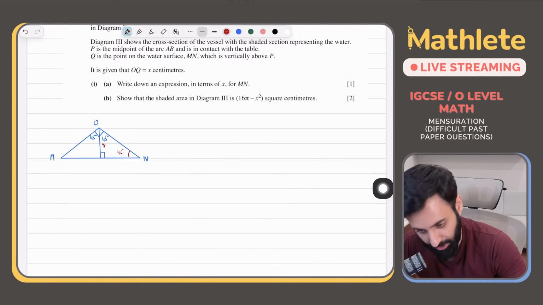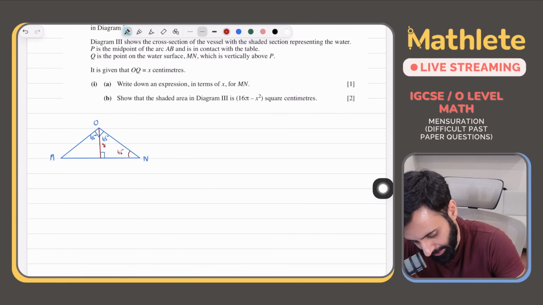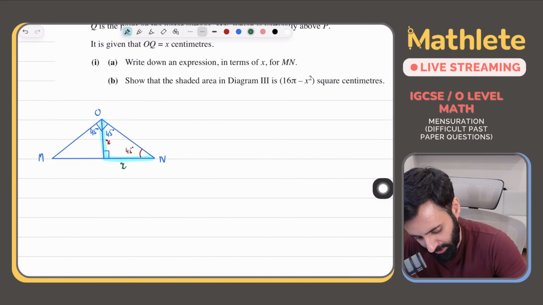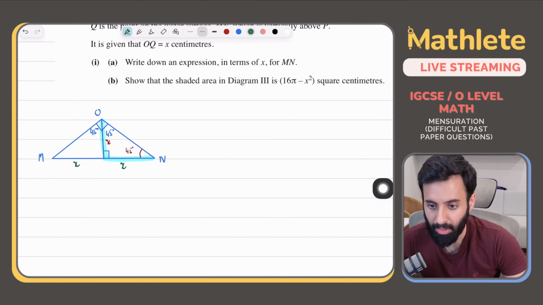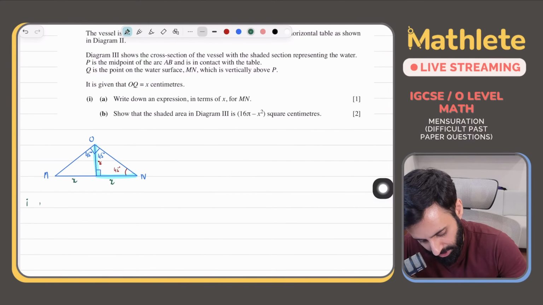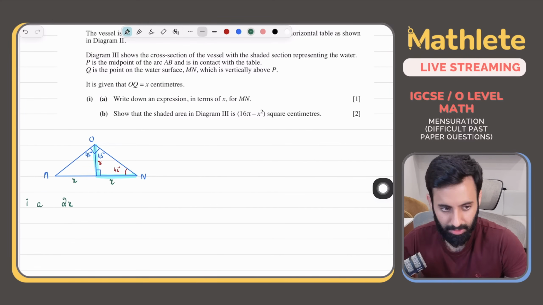अच्छा ये length हमें given है x. This length is x. So if this length is x and we have ourselves an isosceles triangle, तो ये length भी क्या होगी? ये length भी x होगी. So if this is x, this will also be equal to x because we have an isosceles triangle. So if this is x, what do you think about MN? Sorry, MN will also be equal to 2x. Okay, so this is just a 1 mark question. That means you're not supposed to show any working, but you're supposed to understand it yourself, obviously.